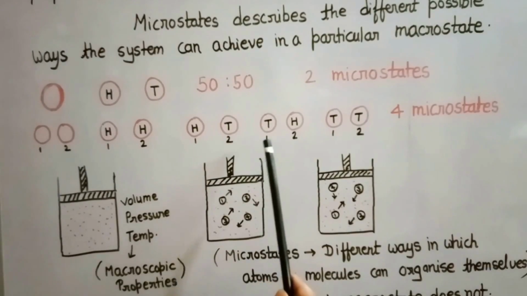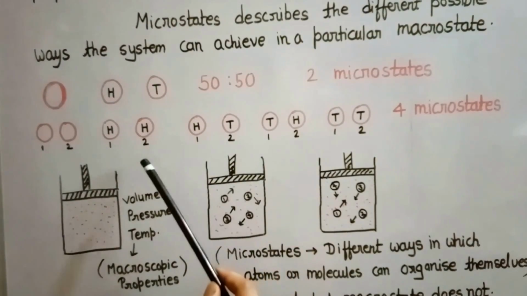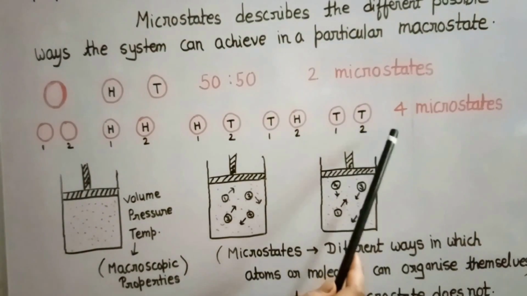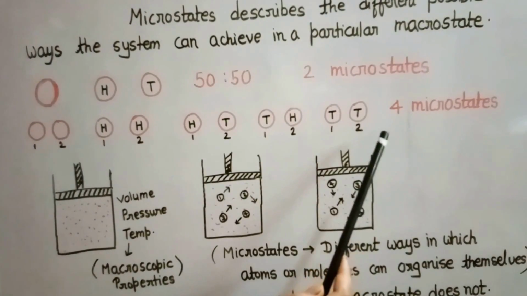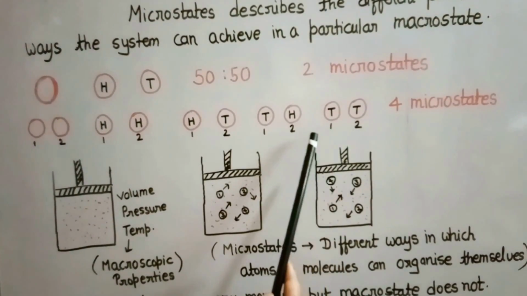It means two coins are the macrostate of the system, and the four ways that they can take are the four microstates of the system. Now we come to thermodynamics.